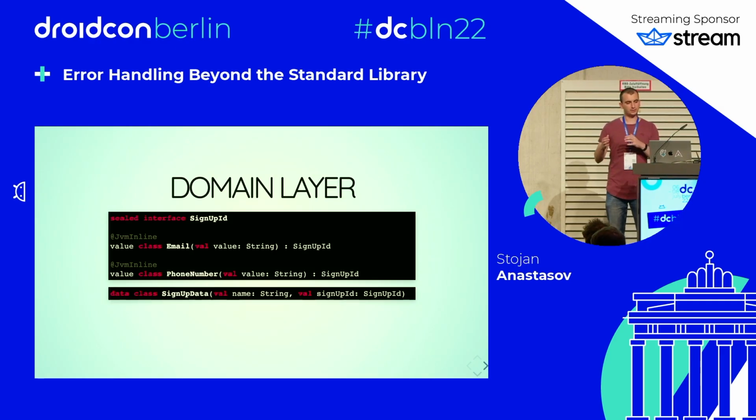And here, email and phone number get a value class, like a separate type, and name doesn't, because I've made that choice. Because for me, email and phone number have more interesting validations. Name doesn't really have an interesting validation.